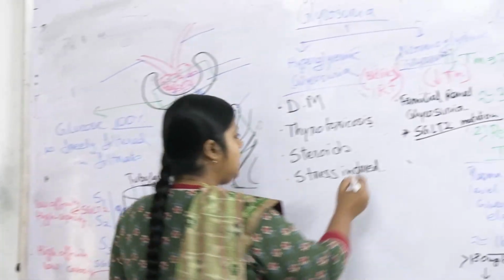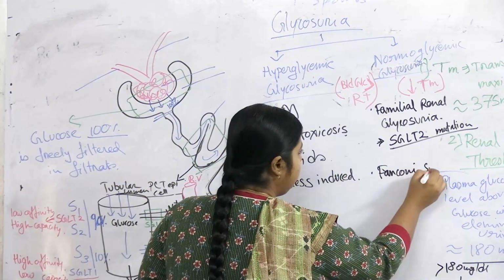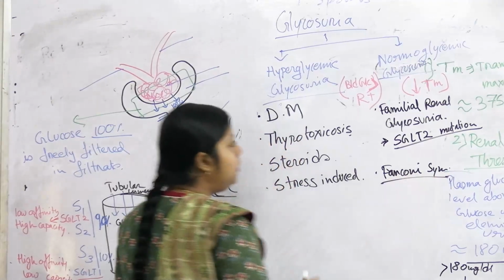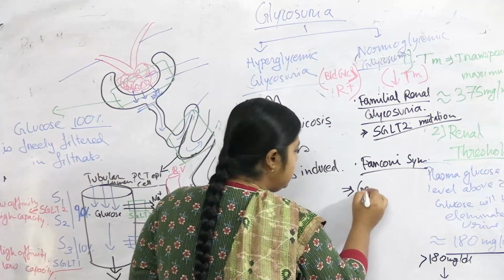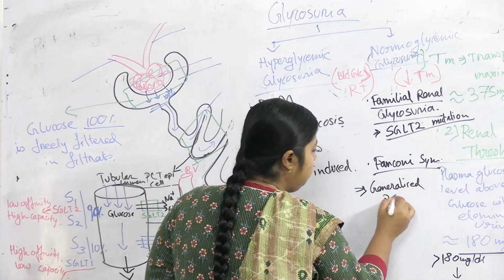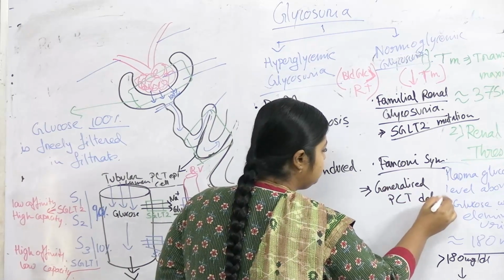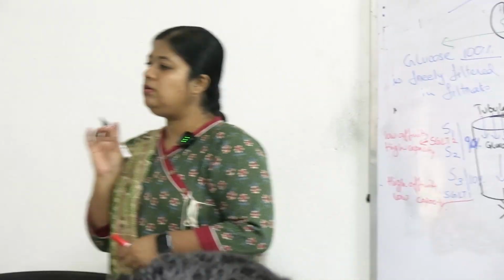Next comes Fanconi syndrome. What is Fanconi syndrome? It is a generalized PCT defect. Not only the glucose transporters, but all the transporters throughout the PCT are defective.